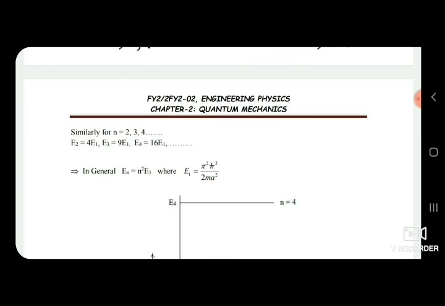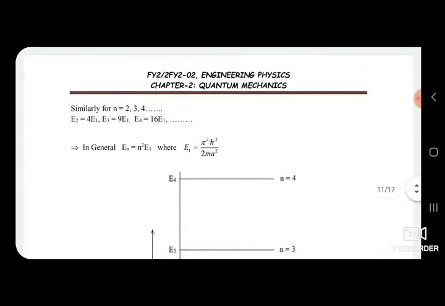In general, the energy eigenvalue can be written as En equal to n square E1, where E1 equal to pi square h cross square upon 2 m a square.